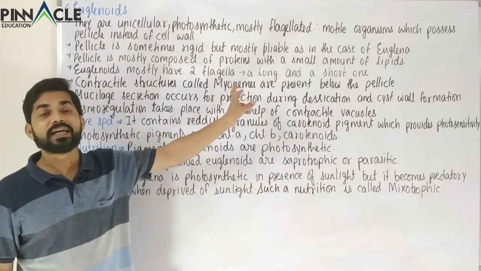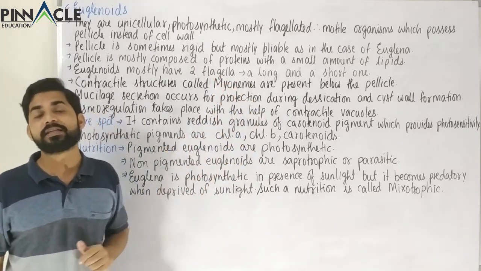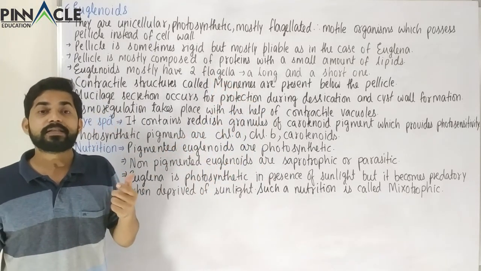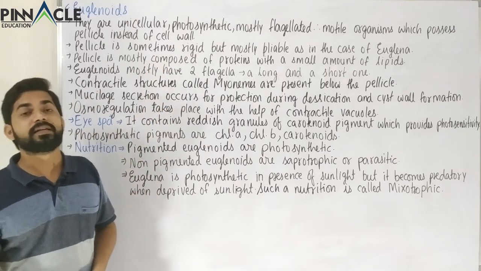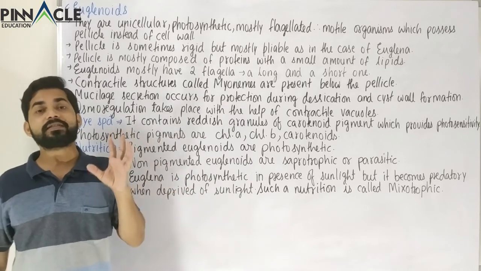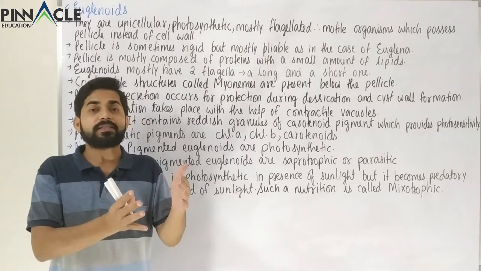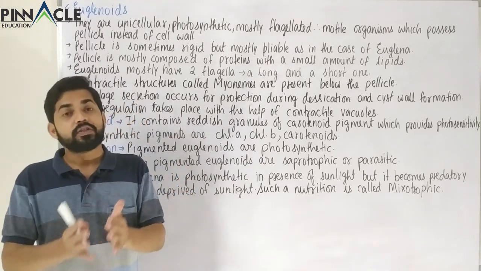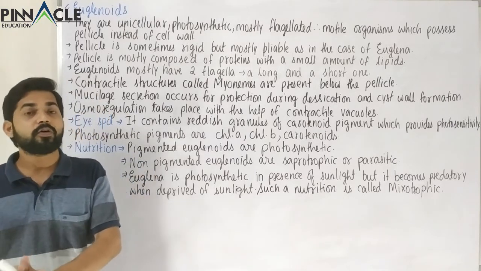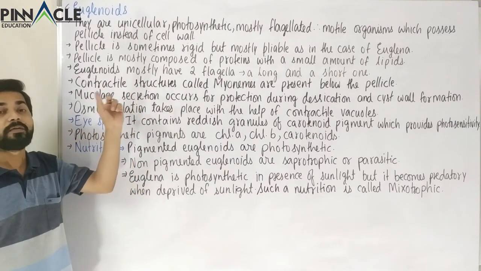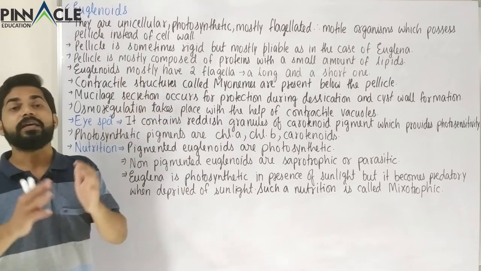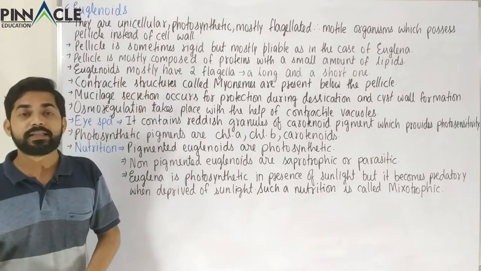So the pellicle normally makes the cell flexible, but the cell wall makes the cell rigid. Sometimes the pellicle makes the cell rigid, but when it is asked whether the pellicle makes the cell flexible or rigid, we must understand that it normally makes the cell flexible. Sometimes a few exceptions are there where the pellicle is rigid, giving a cell wall like property, that is rigidity, to the cell.